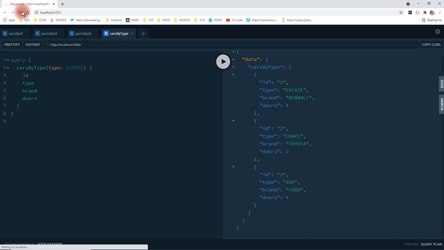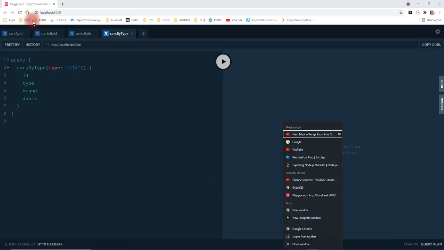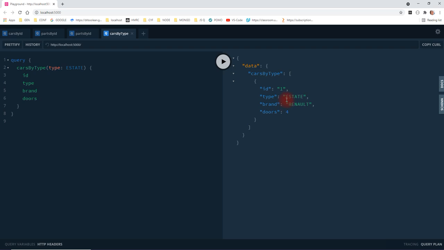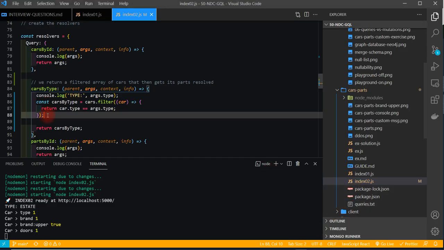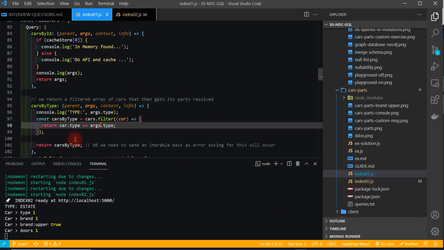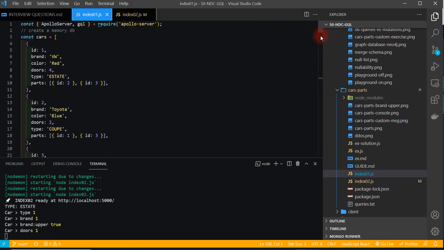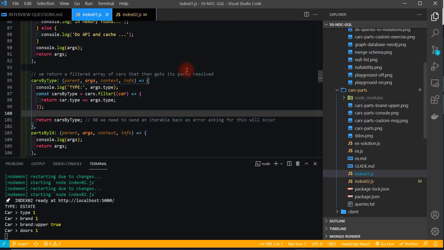Refresh. And that'll filter based on the type. And we just get the only one estate. So if we come back and copy this, this is what we should have had in INDEX01. That's correct there, so we had the correct type. So that's how we can use our enums. It filters on the arguments, it gets the argument type, which we've logged out here, type estate, and it filters the cars up top using the type, filtering it on the type equals the type specified.